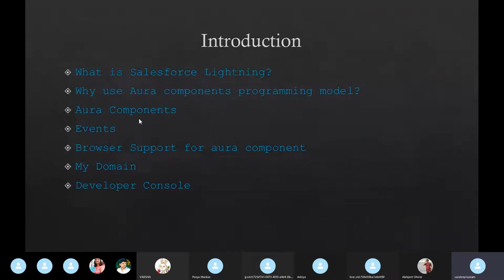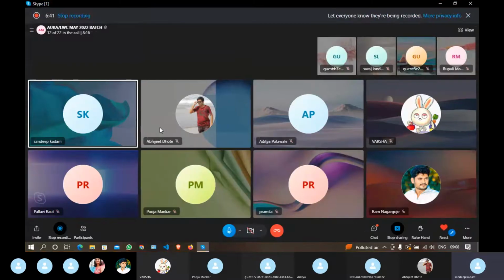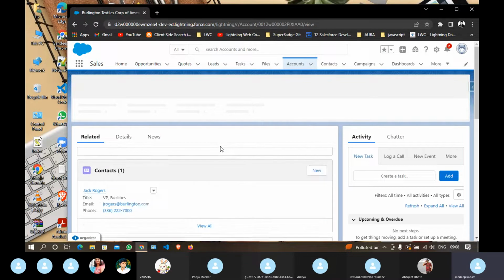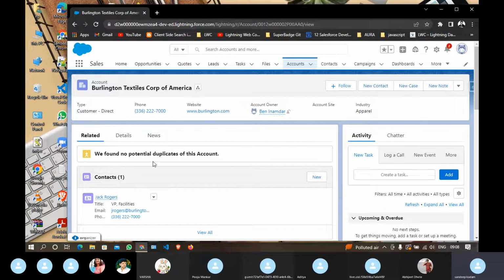As I have mentioned, and we have events in Aura. We will see in depth what events are. Events are nothing but, if you want to communicate, let's say one component, let me go to any account, and let's say I have one related contact associated with one account, so I want to trigger one event. Event means to communicate anything. I want to send some message from one component to another. So through events we can communicate with other components.